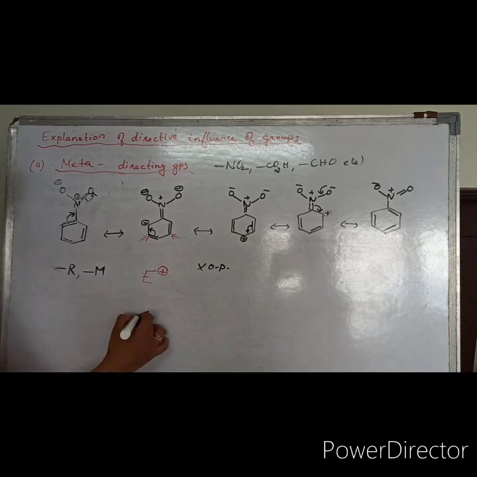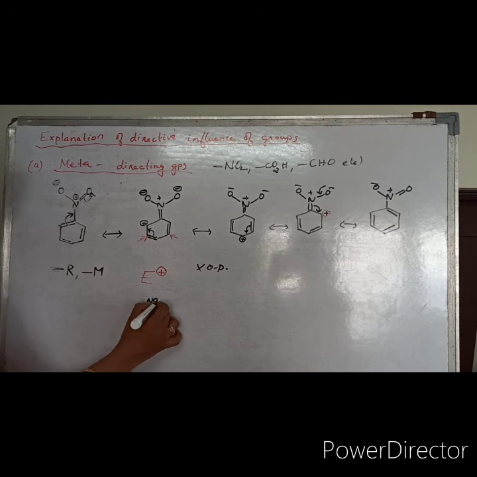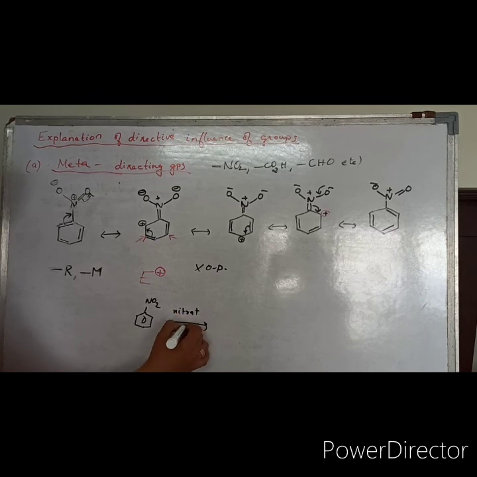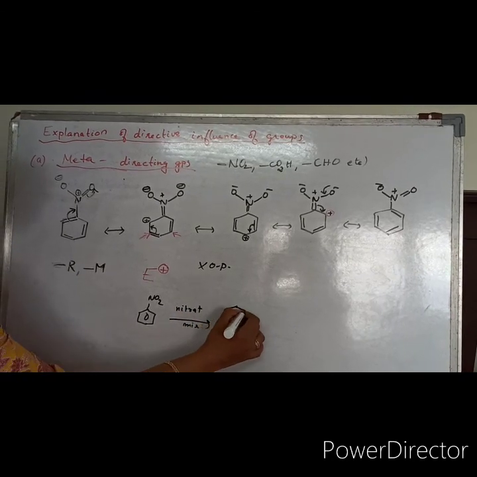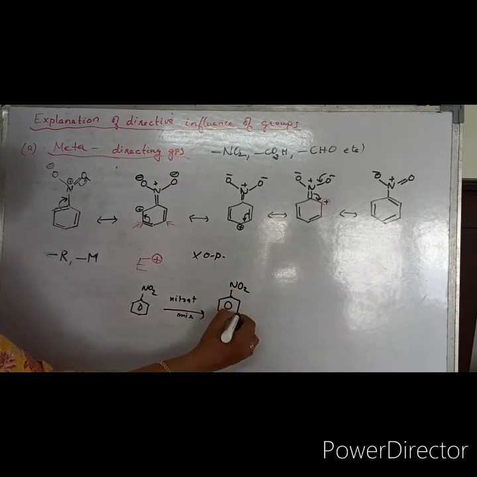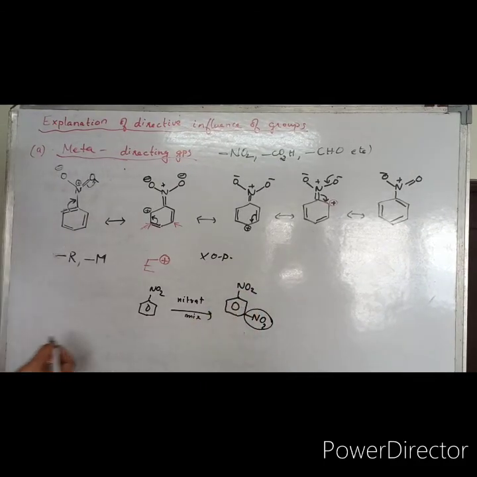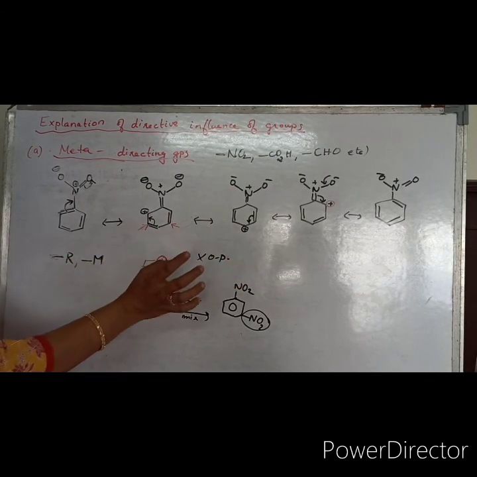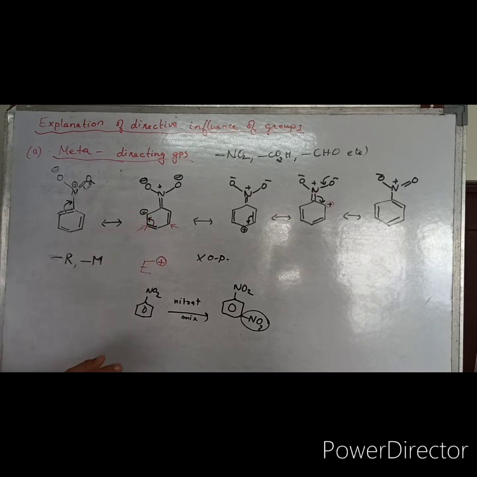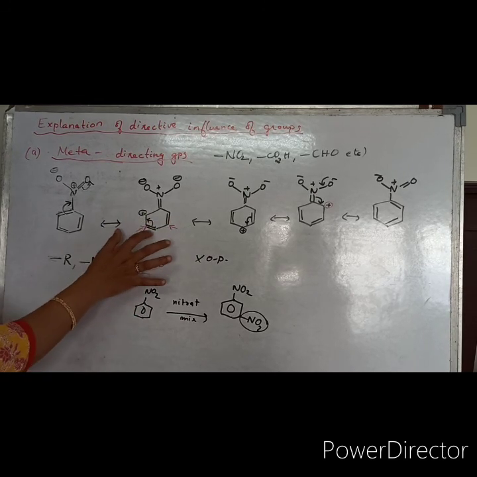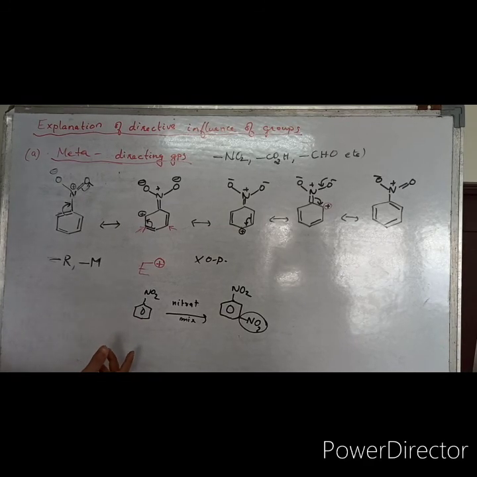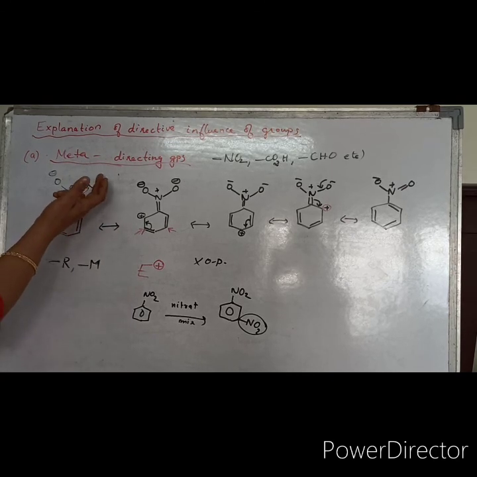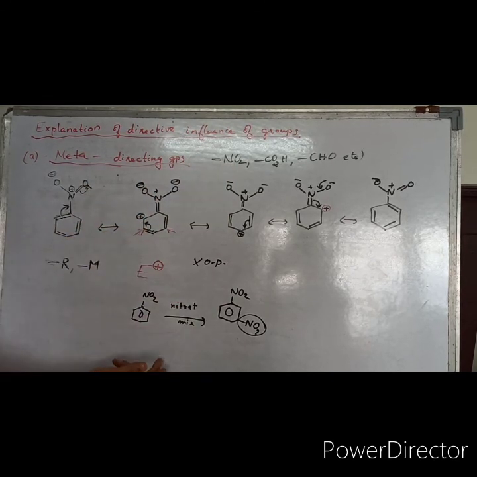That is why if you are doing nitration on nitrobenzene, taking nitrating mixture, you will be getting the incoming electrophile attached to the meta position. What you have to understand is that compared to the ortho and para positions, the meta position is not having positive charge, and compared to these, it is electron rich in nature. So the incoming electrophile will be going towards the meta positions. That's why these deactivating groups are meta directors in nature.